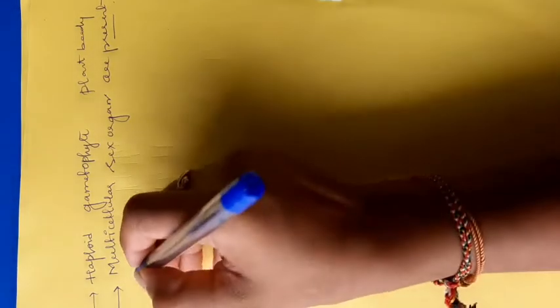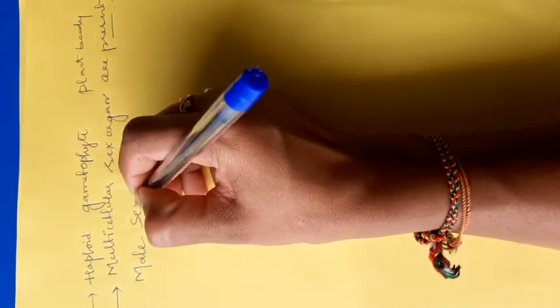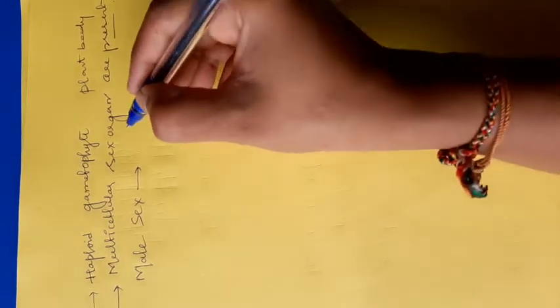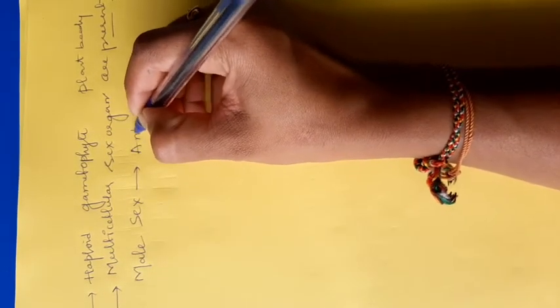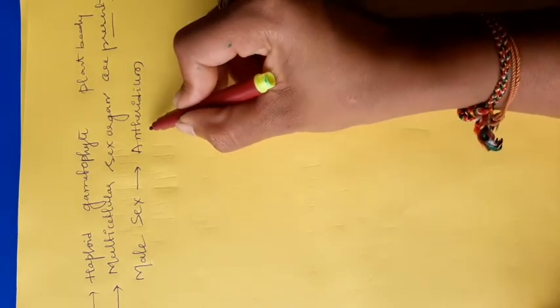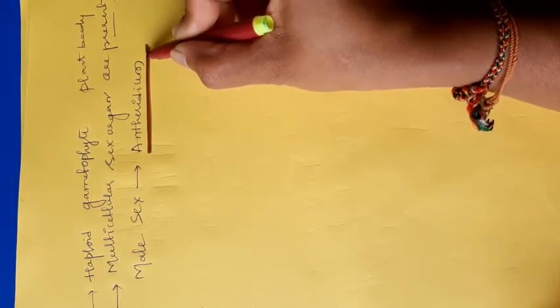Okay. Here the male sex organ which is present in the gametophyte is known as antheridium. This is very important. The antheridium is the male sex organ.